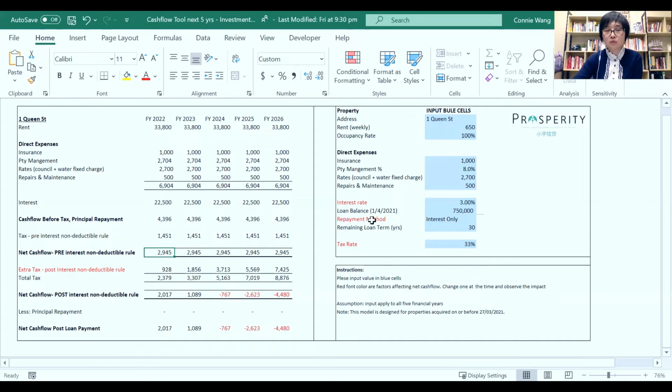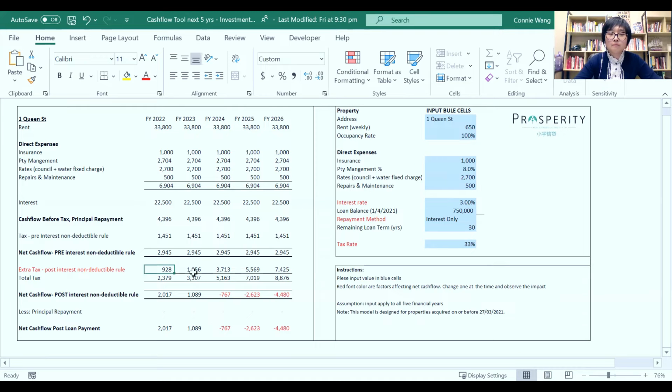Now, for a lot of people, even though you probably purchased the property last year at 80% leverage LVR, it's more likely you are also in a positive cash flow because interest rates are low. And if you are interest only, it's very likely you are in positive cash flow. Now let's have a look. What is the implication as a result of the new tax rule? From October 21, you can only claim 75% of the interest for that financial year.